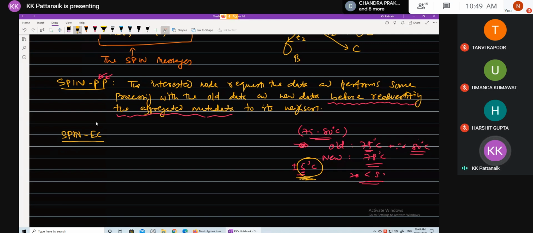As we said, SPIN is a resource aware mechanism, and this resource awareness functionality is implemented in the resource manager. The resource manager is a module which keeps track of the remaining energy of the sensor node. Correct?